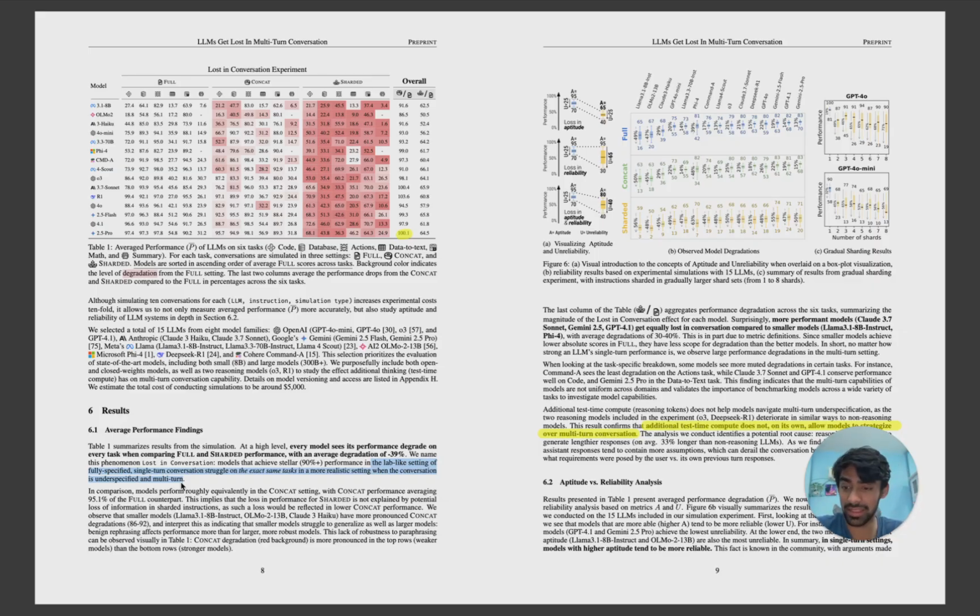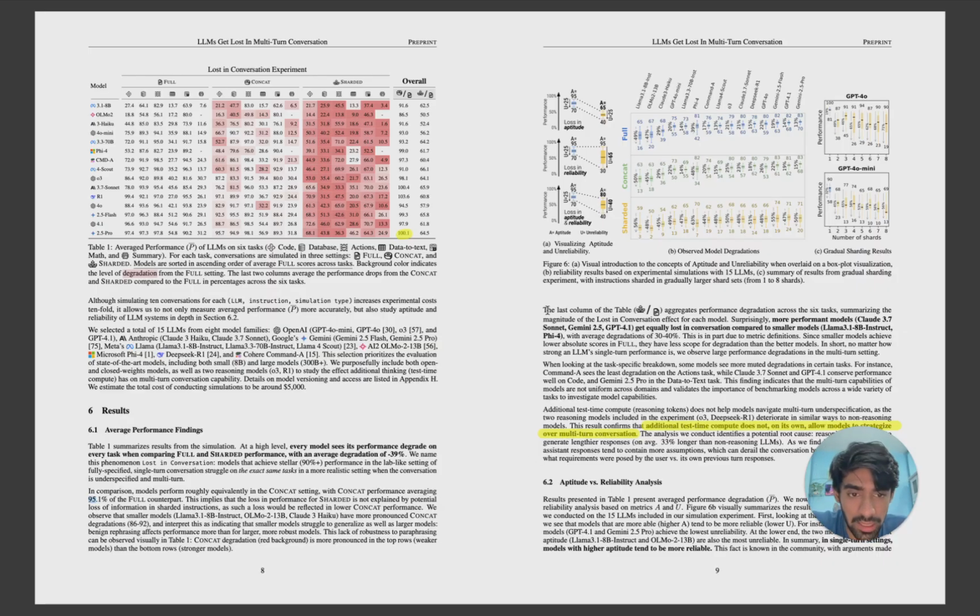So I think with concat, the performance averages 95.1% of the full counterpart. This is fine; I think this average is fine. See, guys, 5-10% you can say, okay, maybe because of the training part, that difference is there. But 39% is an average. We'll have to question a lot of things here. Now, in concat performance, I won't say much because the results look decent. But for the sharded part, we can clearly see the models are not performing that well, right?